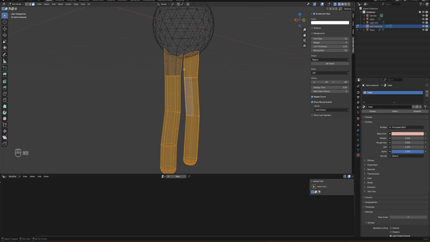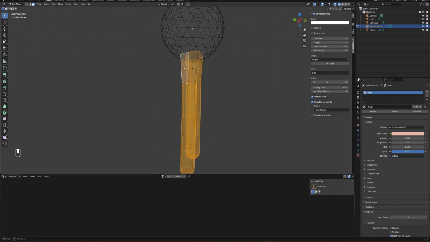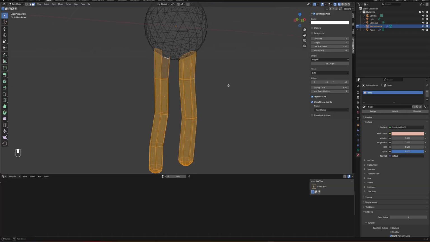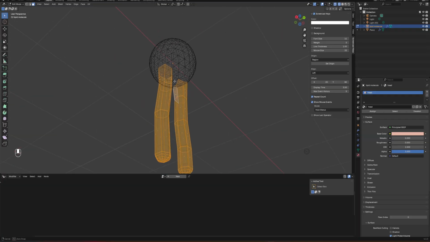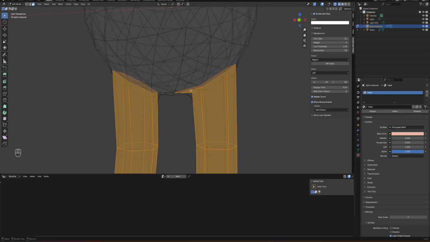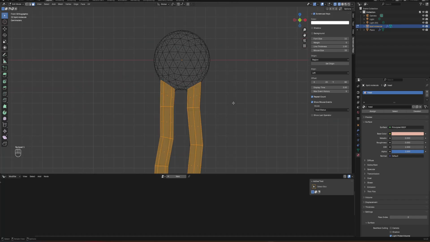Okay, I want to select all of these faces. Okay, no, maybe because I selected the other one, this one too. I don't want that. Oh no. Okay, I think I'm good.